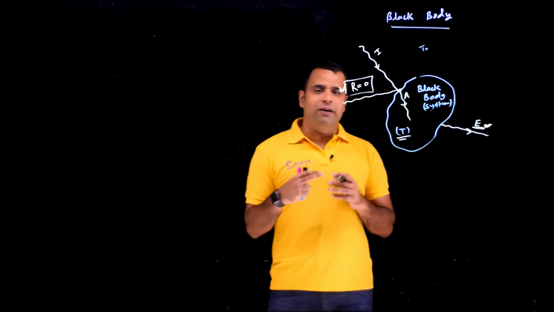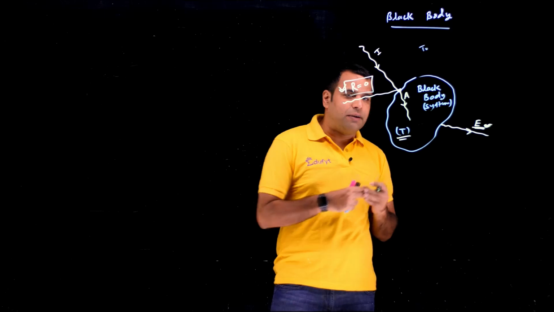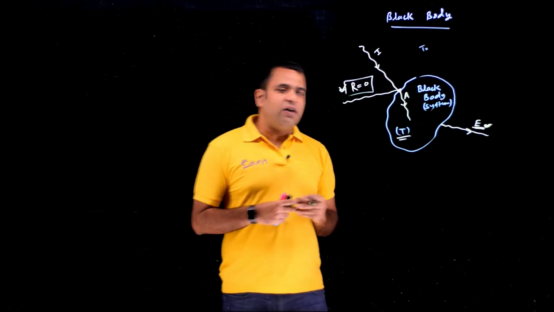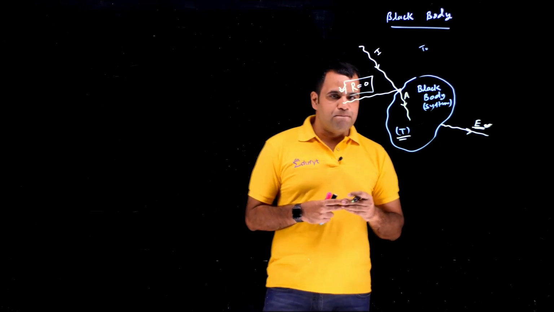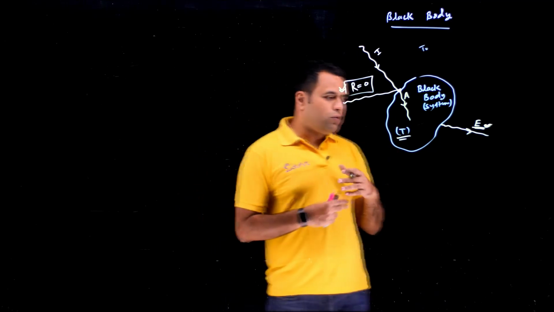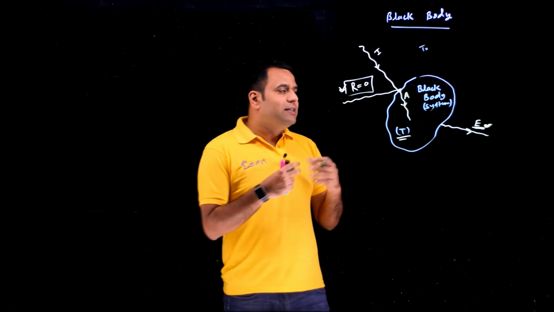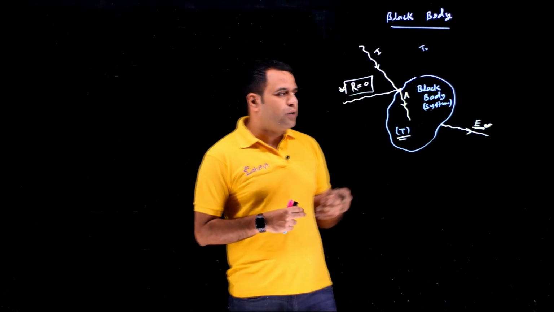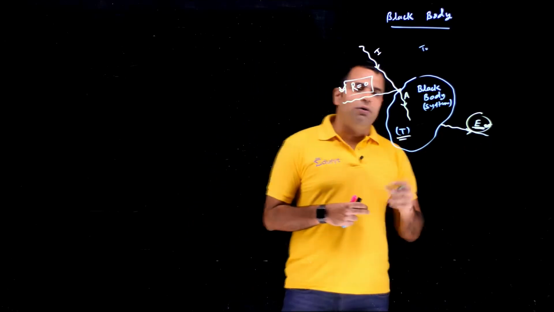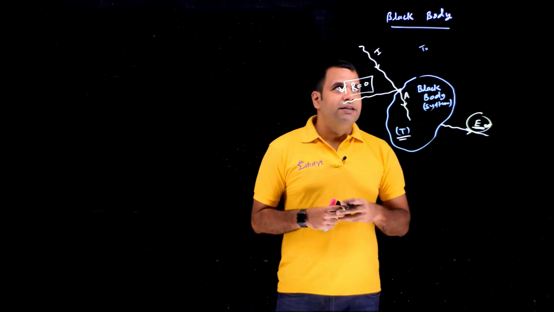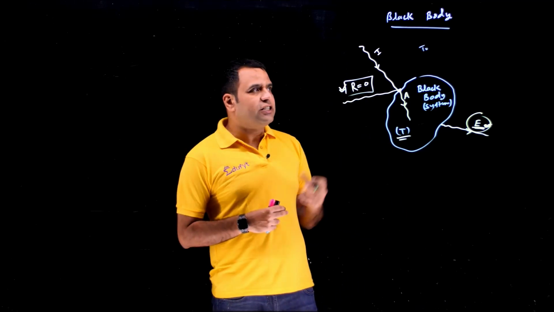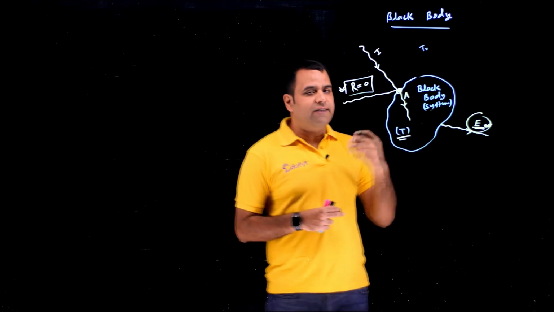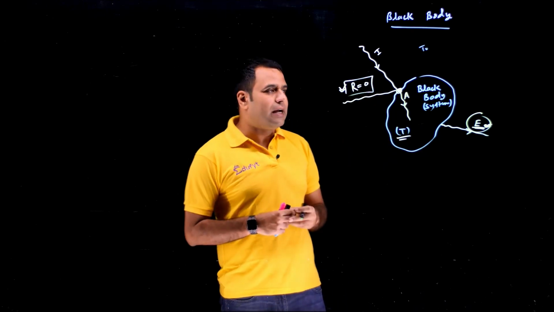But generally, in normal cases, the emission of black bodies doesn't fall into the visible range. Due to that, you are not able to see the black body. But in reality, you can see it. If you develop mechanisms to see bodies using ultraviolet as well as infrared, you will be able to see black bodies, because they will be emitting some of the energy in that zone. So the definition of black body is that the black body absorbs everything. Everything it absorbs. So it's like the biggest beggar possible.